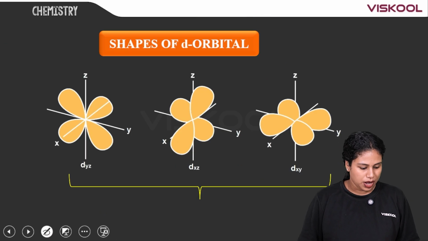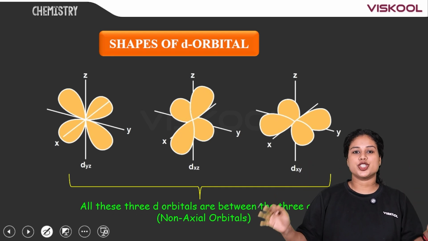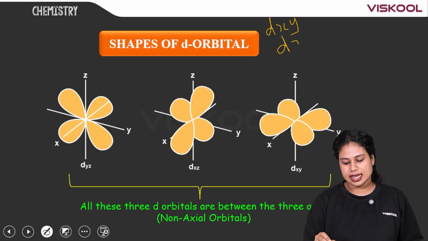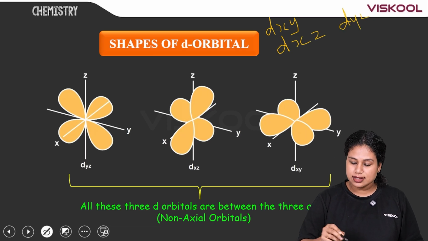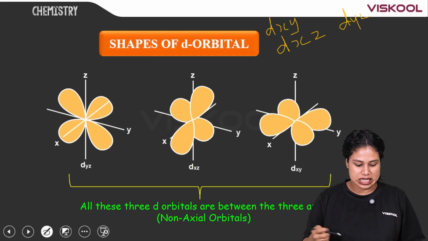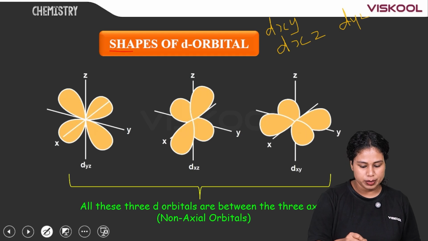Okay. Now, before the next postulate, let us discuss the shapes of the d orbitals. As we know, there are 5 d orbitals. What are they? dxy, dxz and dyz. Let us discuss these 3 here, and we will discuss the remaining 2 in the next slide. Here you can see the shapes of the d orbital.